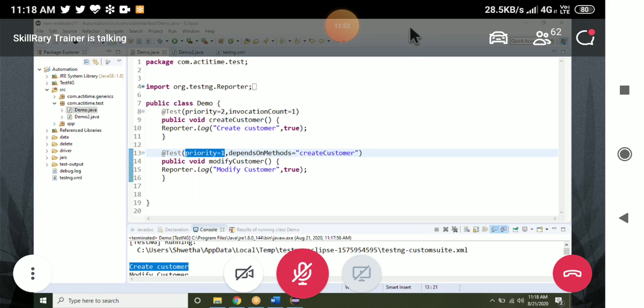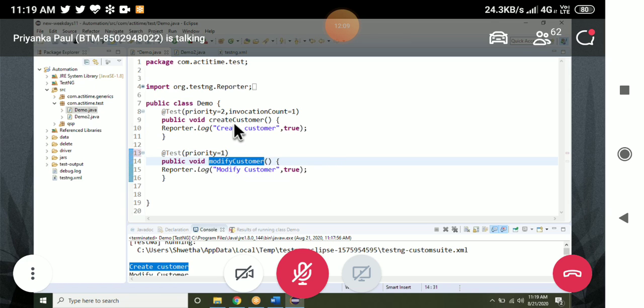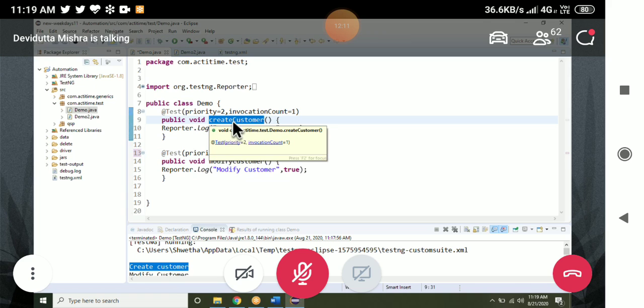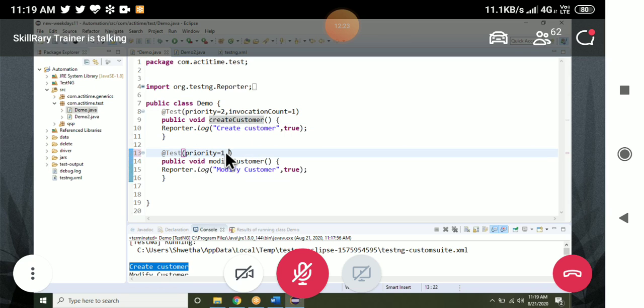Any doubts here? No, sir. Okay, fine. See, if I remove dependsOnMethods, which one will be executed first now? Modify customer, then create customer. These are the things we have seen yesterday. If two methods depend on each other, it will throw a cyclic dependency exception.